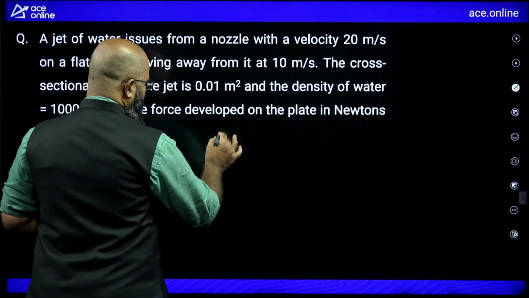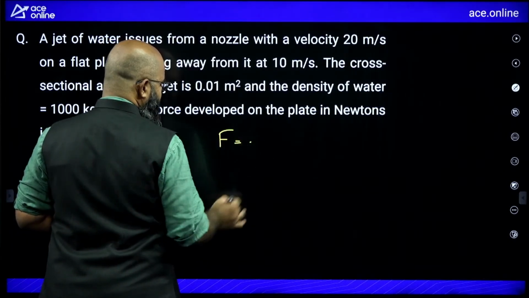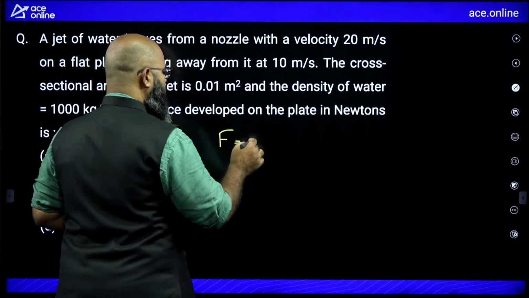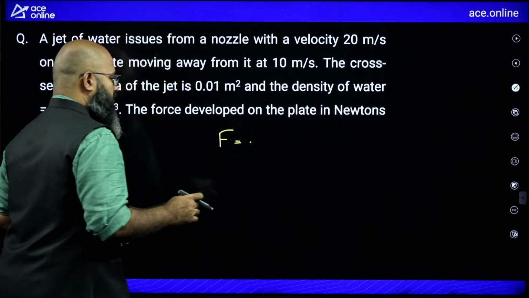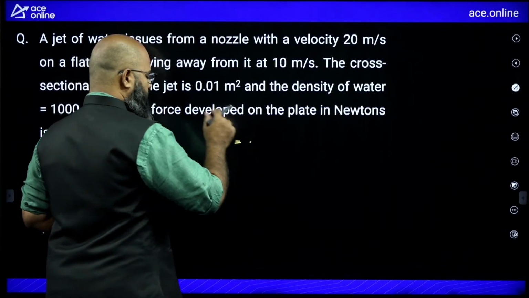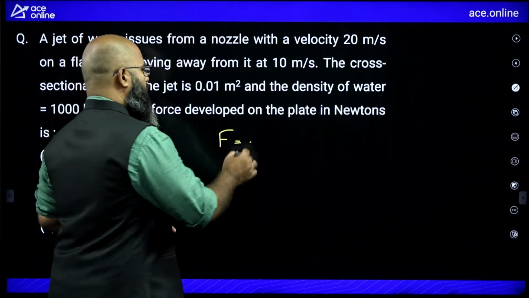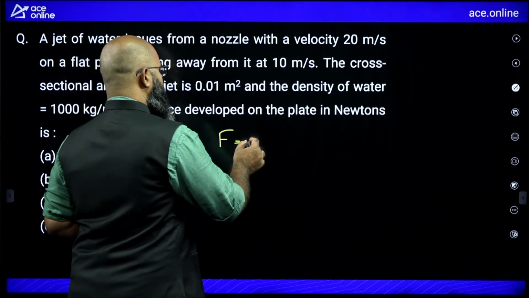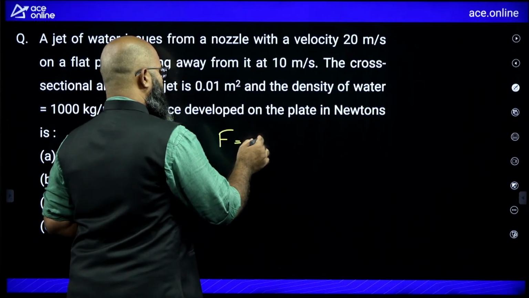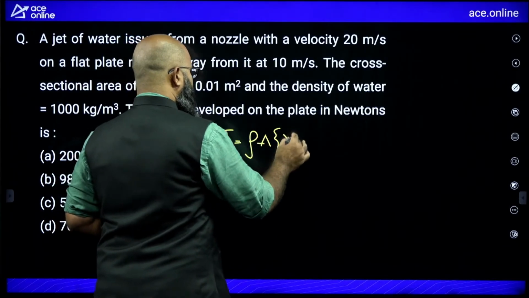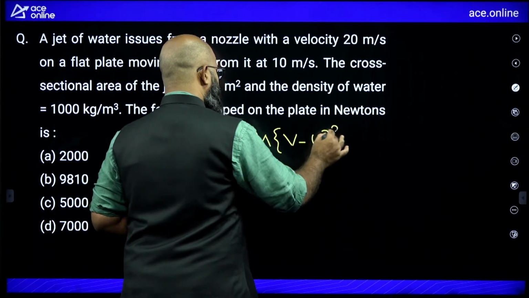Now you should know the formula for force in this particular case. Force over here will be equal to rho into A into V minus U whole square, right?